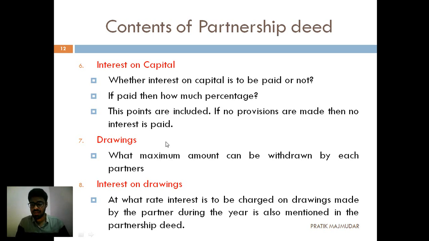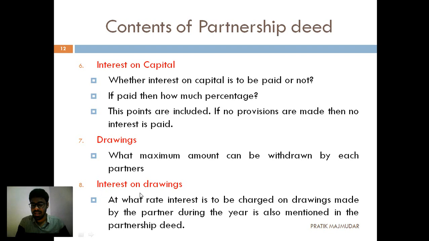What is called as drawings? When you are withdrawing any amount as a partner from the business, then it is called as drawings. In this, there will be a limit specified: the maximum amount that can be withdrawn by each partner. That should be mentioned in the deed.